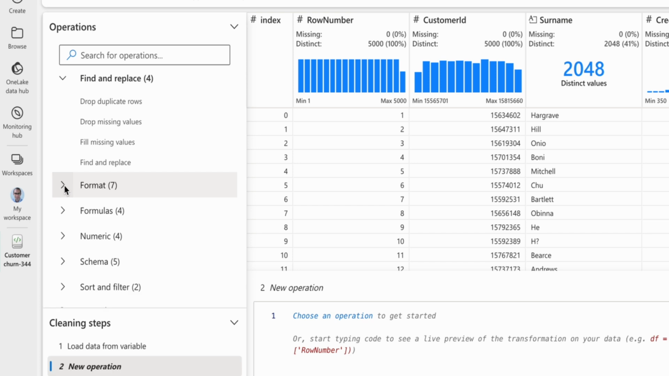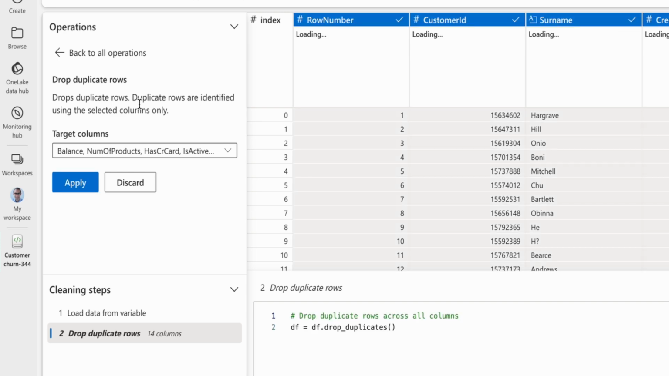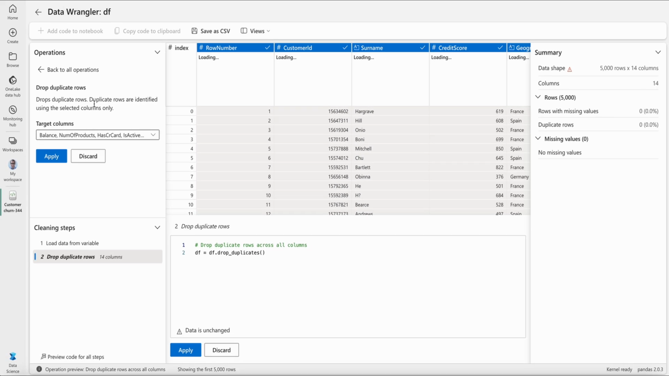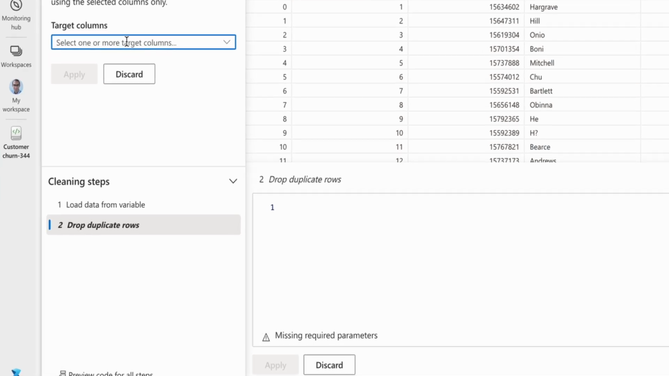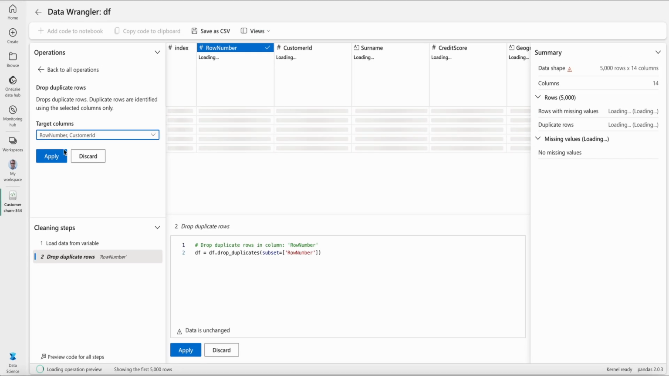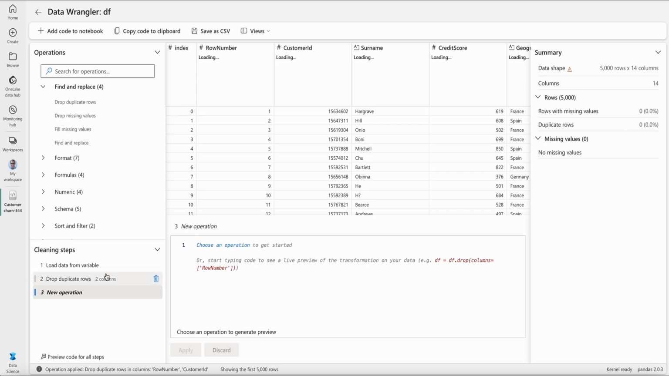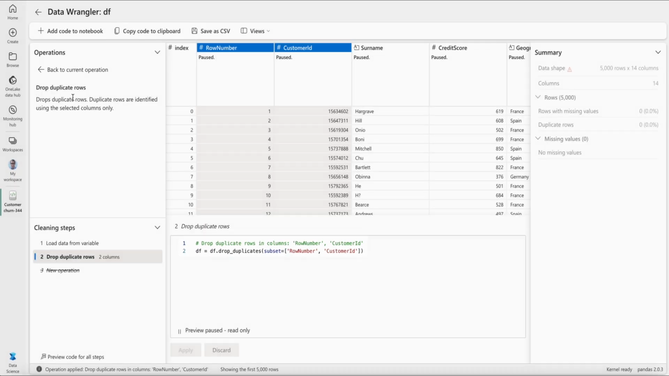But first of all, I want to basically drop duplicate rows. So I'm going to click on that one, and then it asks me to select which columns I want. Here I'm going to select row number and customer ID, and then I'm going to apply that. And you can see that it's generating the code for me. So drop duplicate rows here. It creates the code for me for that one. So that's the first step.